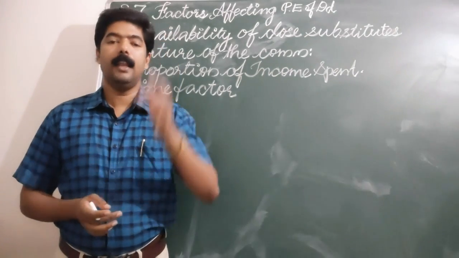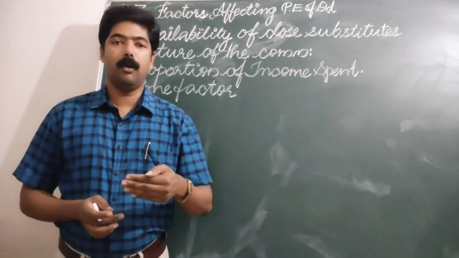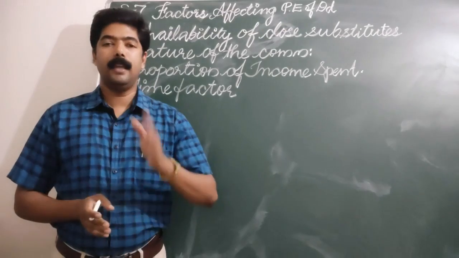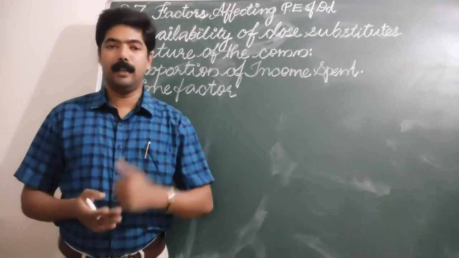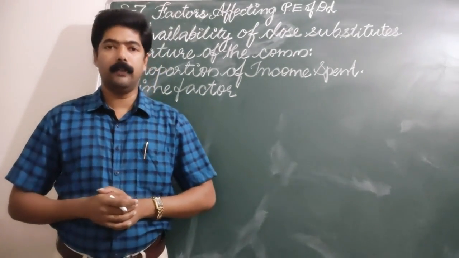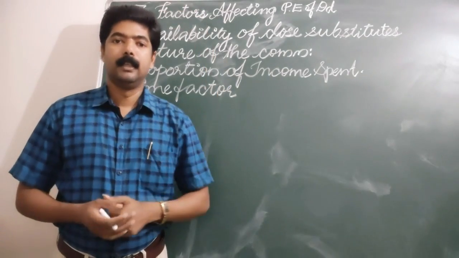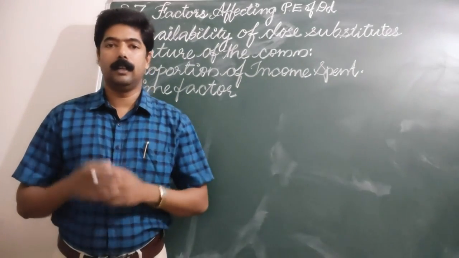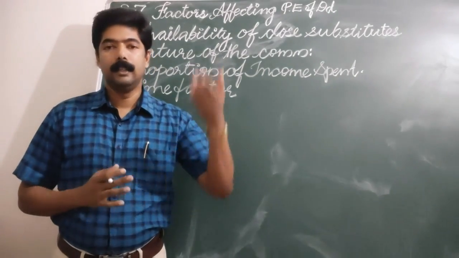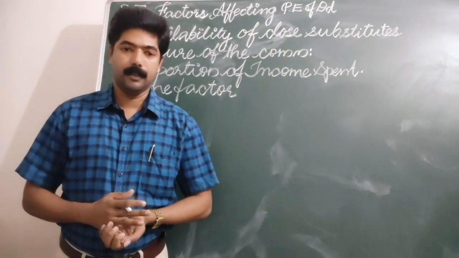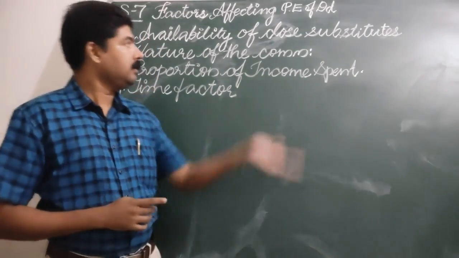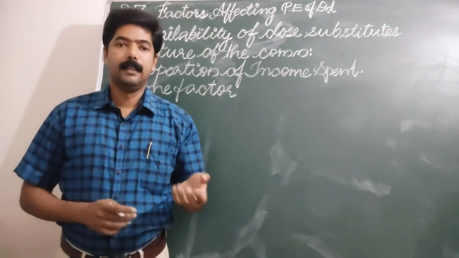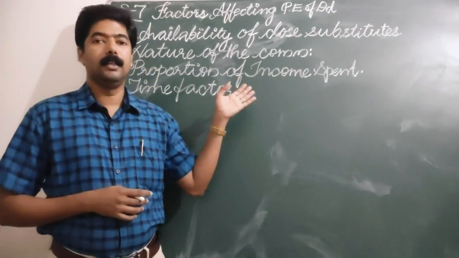Whereas in inelastic demand, the quantity demanded remains the same at various levels of prices, which means the demand curve is parallel to the y-axis and never changes at different price levels. All these determinants may explain whether demand is elastic or inelastic.